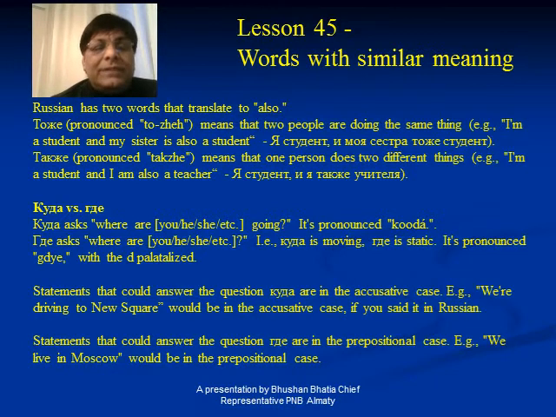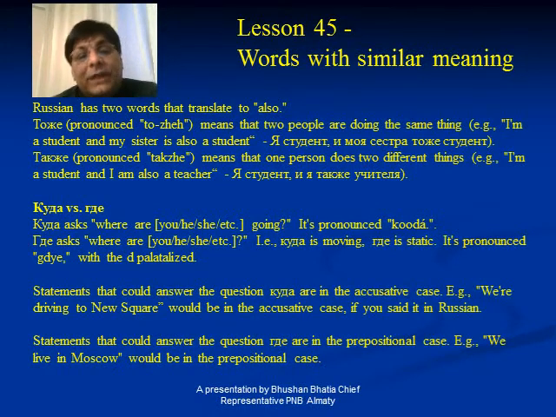It is very simple, but still these combinations are used in our spoken language, and sometimes they create some confusion also. So we should try to understand. There is nothing much difficult in that. Once again, toje is used when two different people are doing the same thing.